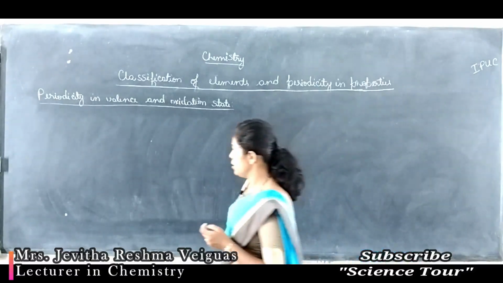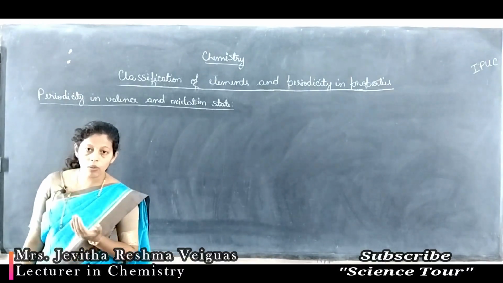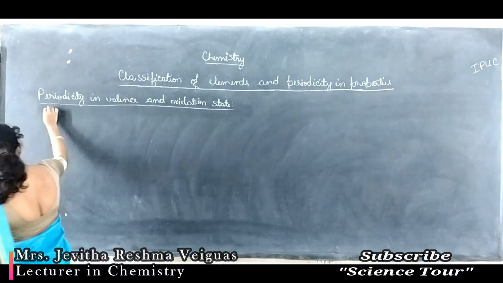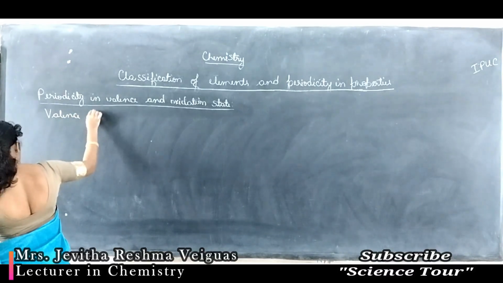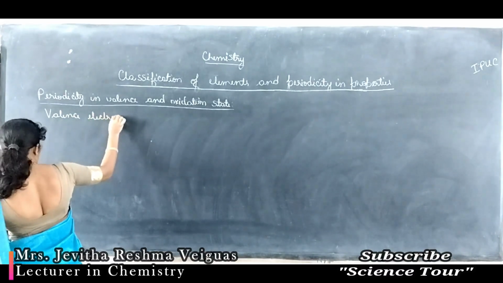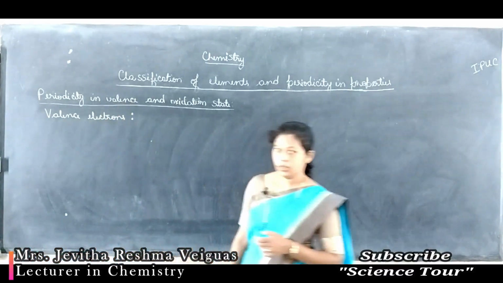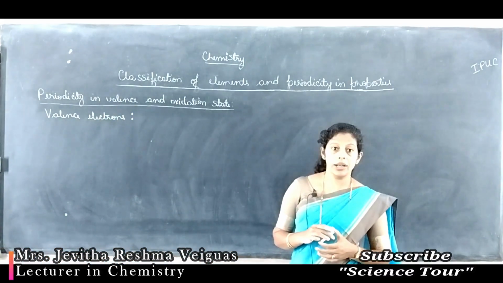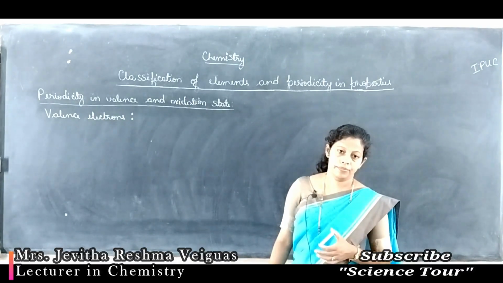What is valency or valence? Before studying what is valency, let's study what is valence electrons. What is the meaning of valence electrons? Valence shell means outermost electronic shell.